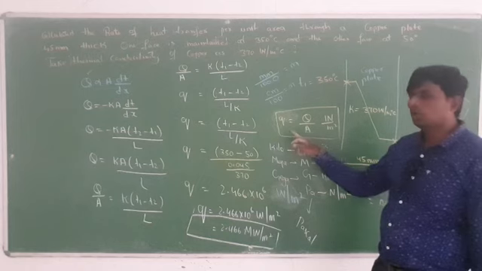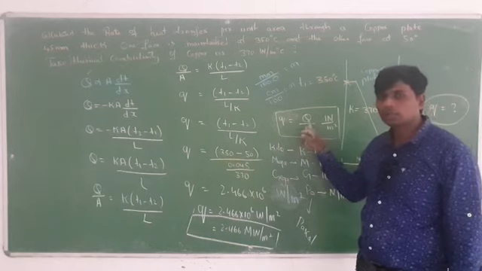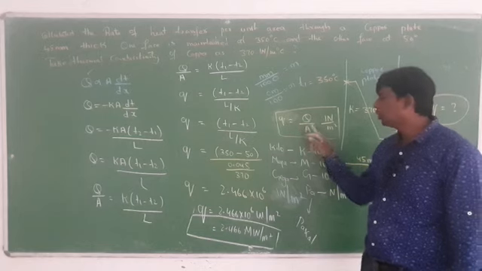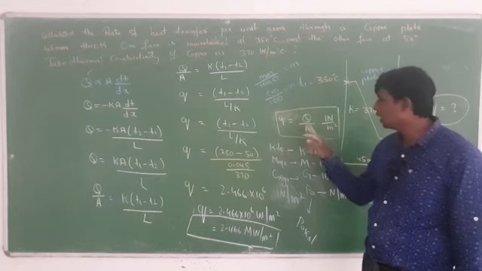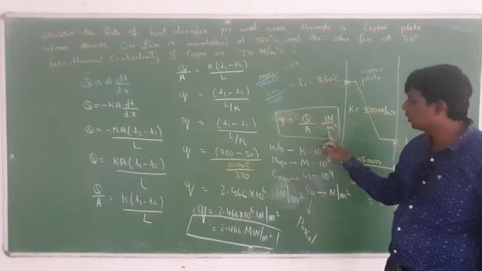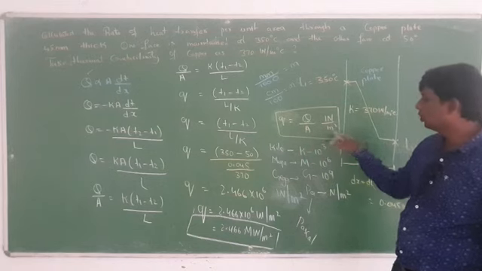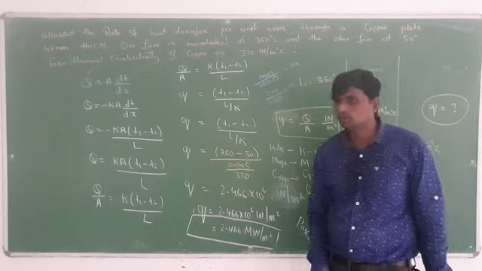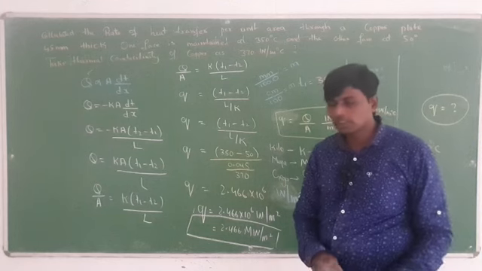Okay? And small q unit is q by A. Capital Q is known as heat transfer, and small q is known as rate of heat transfer, and A is known as area. Unit is meter square. So, small q is equal to watt per meter square. Like this you have to solve. In next section we will solve the different types of problem.